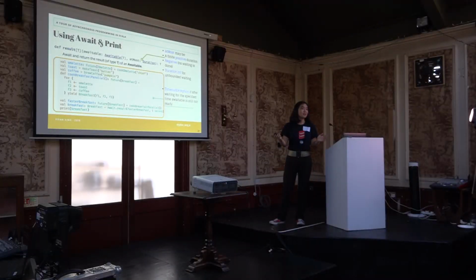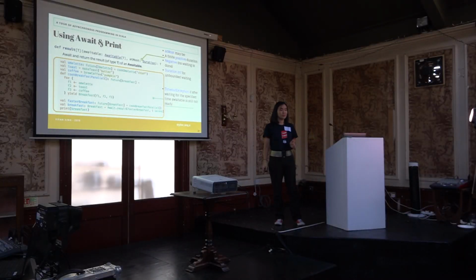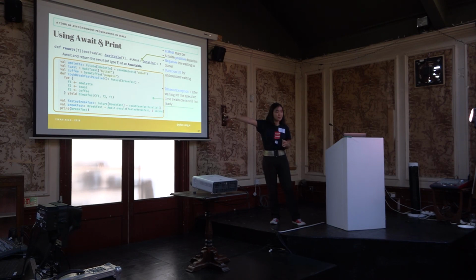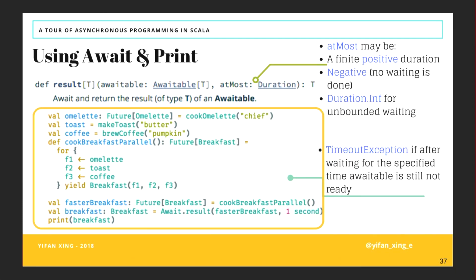So in reality, this can be much more complicated. So how we really know what's going on, one way to do it is you can call Await.result, the second to last line, and then you can pass in your future inside Await.result. Also specify a timeout time. In this case, it's 1 second.